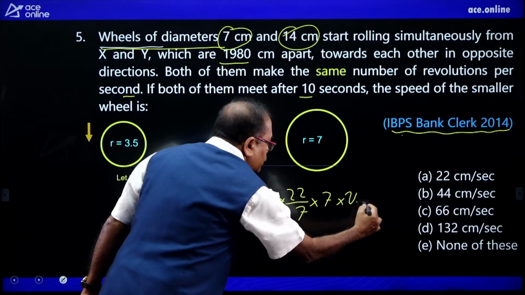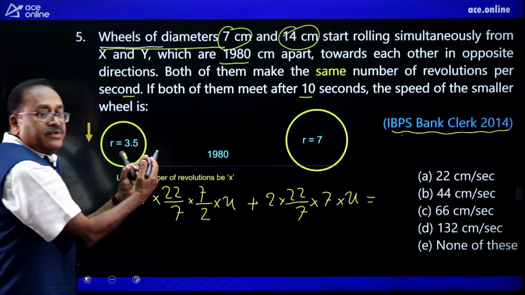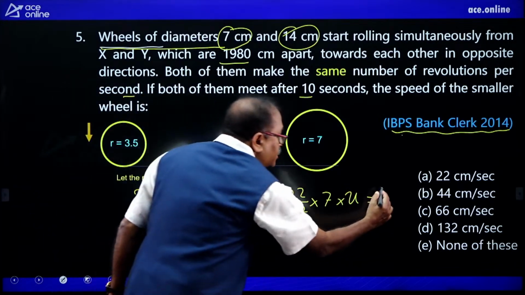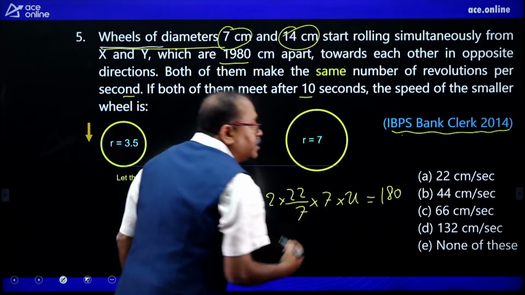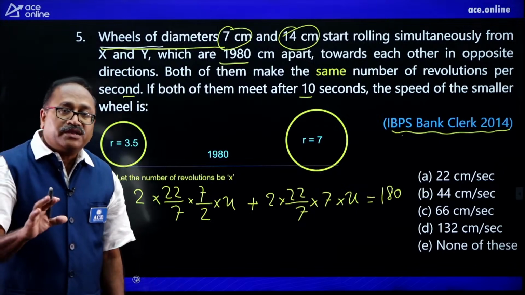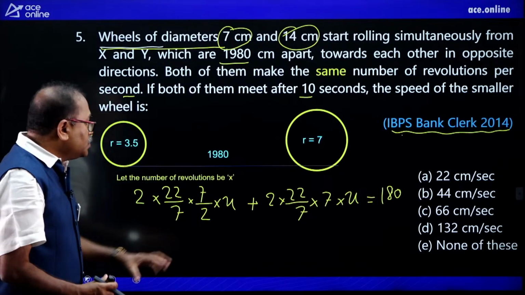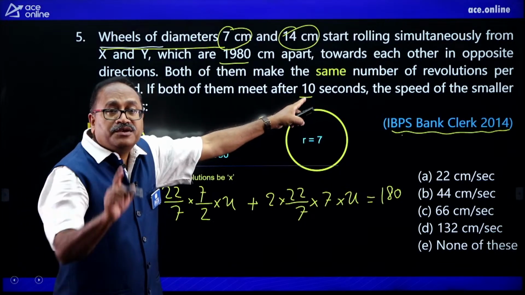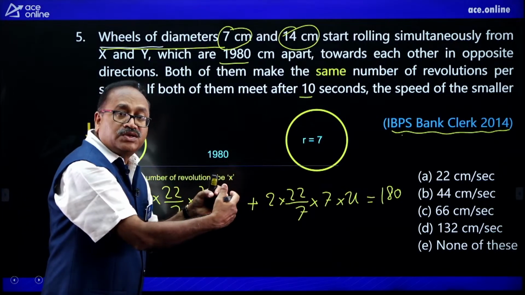So into x, this is the total distance they covered, which is equal to 1980. By doing so, you will get the x value, and once you get the x value, how much time have they taken? 10 seconds to meet each other.